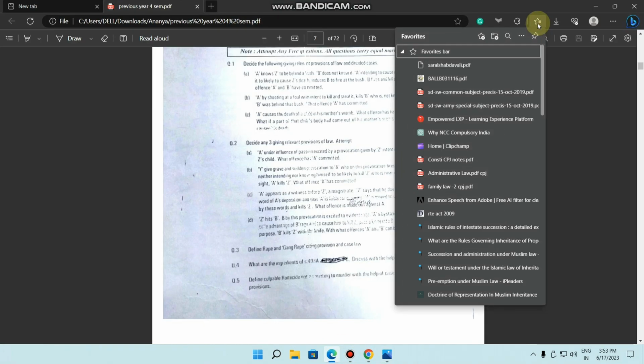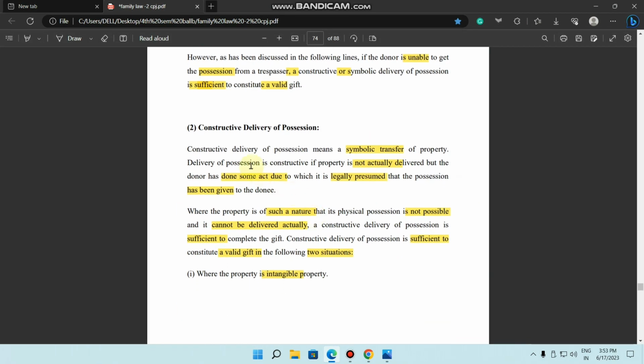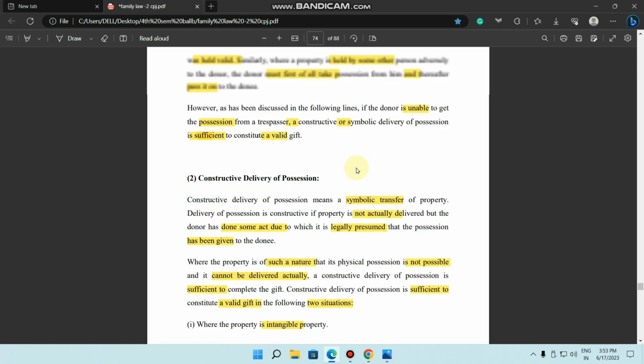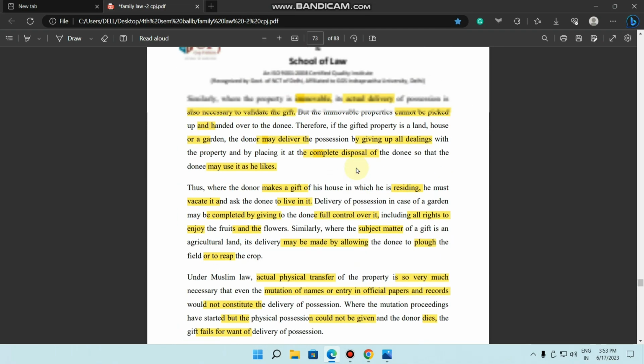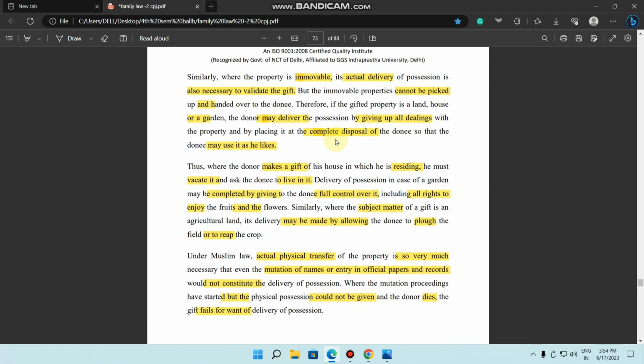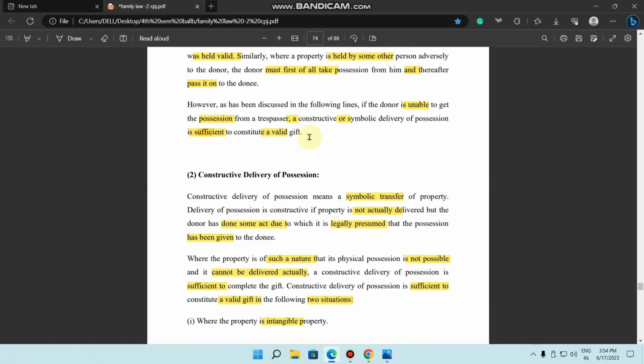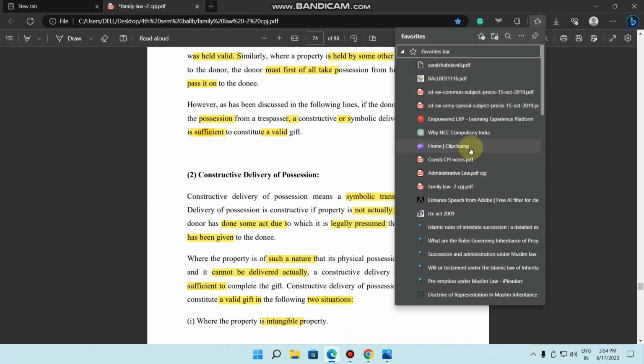Secondly, I have certain PDFs such as constitutional law, administrative law, family law. Let me show you family law. There I highlight anything which I have to study later. Just like I have done here, I can write all these highlighted things in my notebook later. First reading: in first reading, you just understand all the things. After that, in revision, you write everything in the notebook and highlight everything so that you can revise and gain more marks in your law papers. I do this for all subjects.